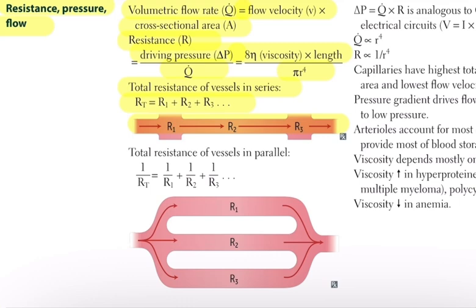Second, parallel arrangement. Look at the diagram where R1, R2, and R3 are side by side. Here, the total resistance is much smaller because blood can choose multiple paths. The formula is 1 over R total equals 1 over R1 plus 1 over R2 plus 1 over R3, and so on. Adding more parallel vessels reduces the total resistance. This is what we see in capillary beds, lots of branching vessels, allowing blood to flow more easily.